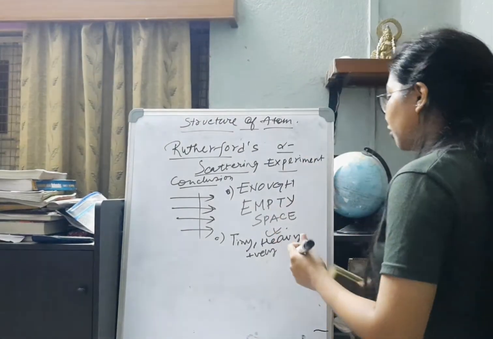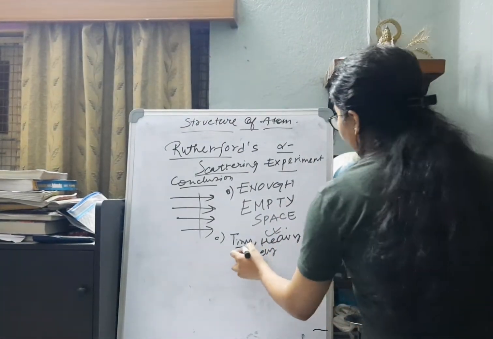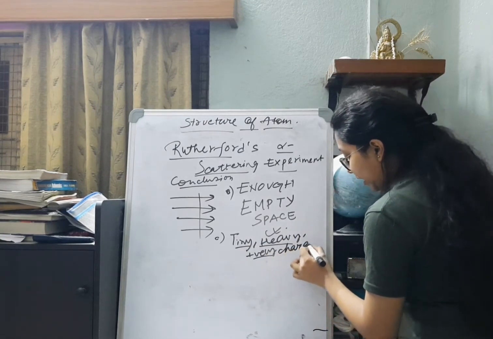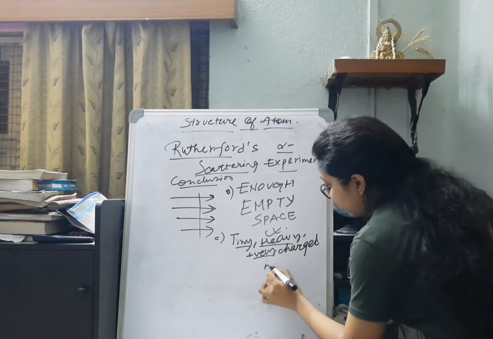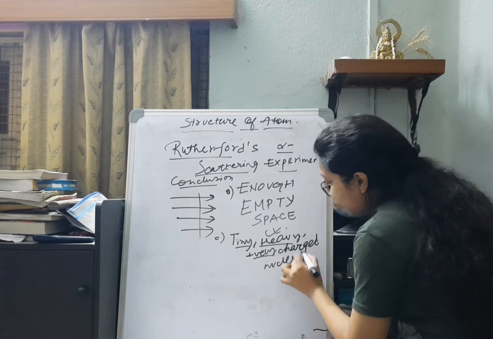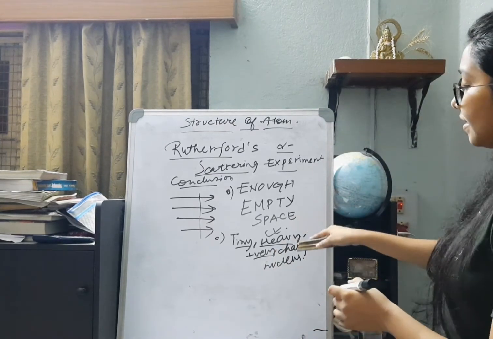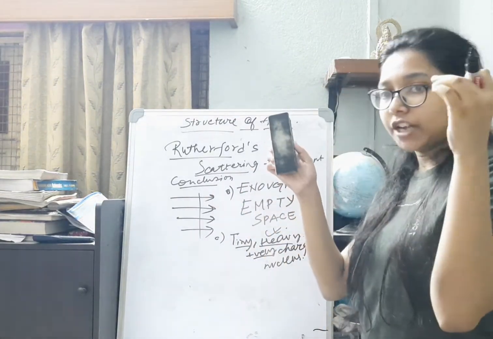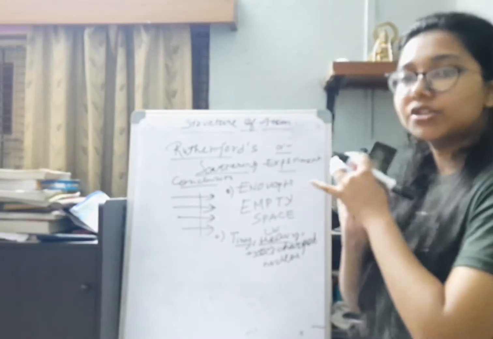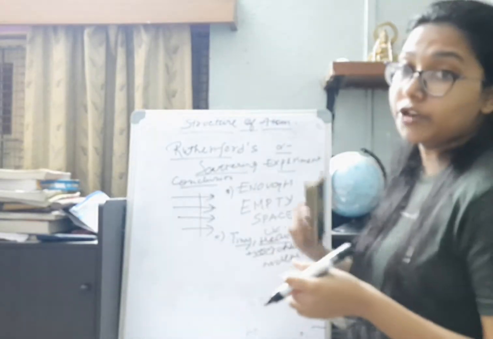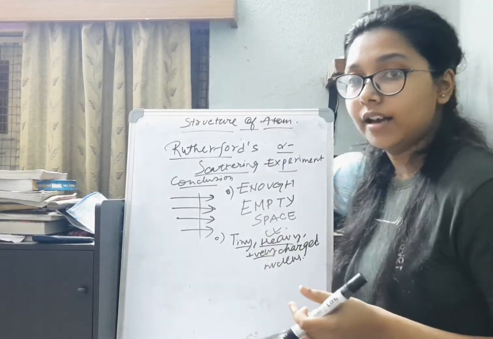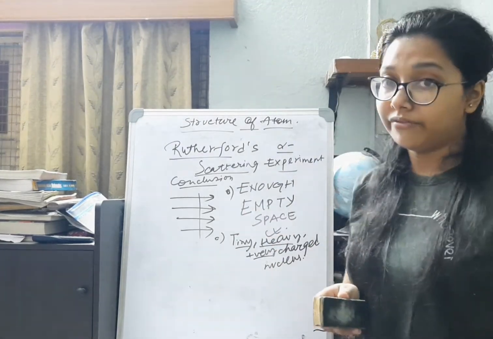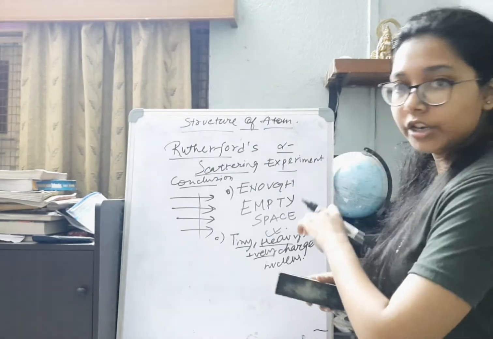Because of the tiny, heavy, positively charged nucleus at the center, the alpha particles were deflecting, and the ones which struck it head-on were able to retrace their path because of the repulsive forces operating between the alpha particles and the nucleus.